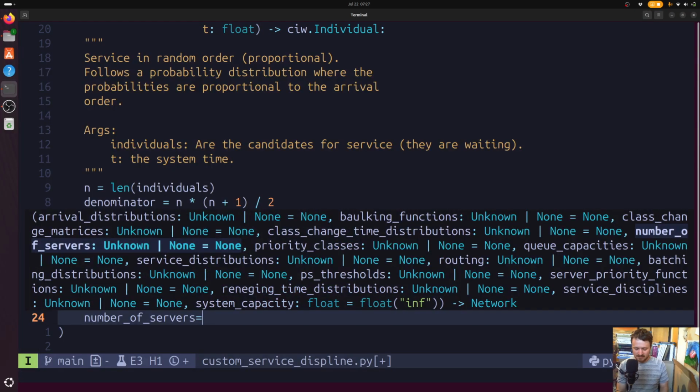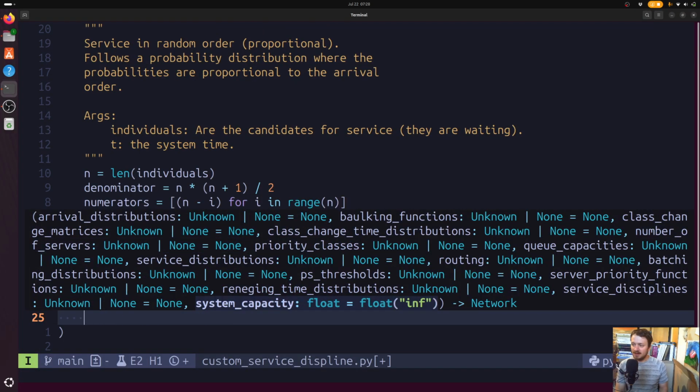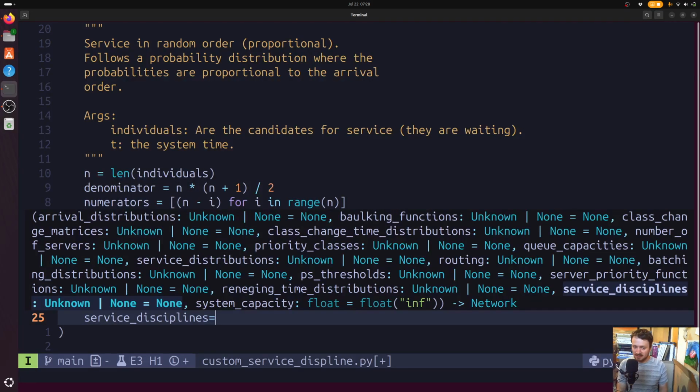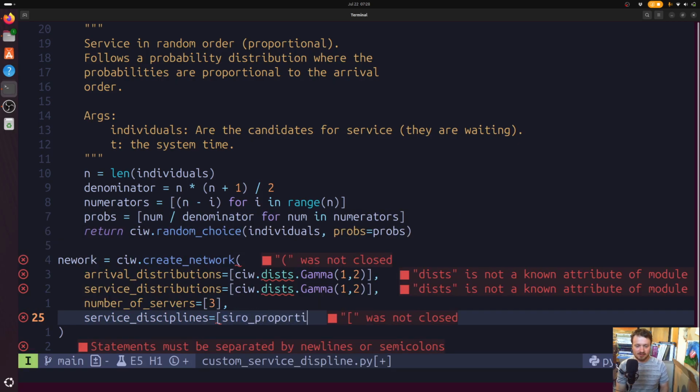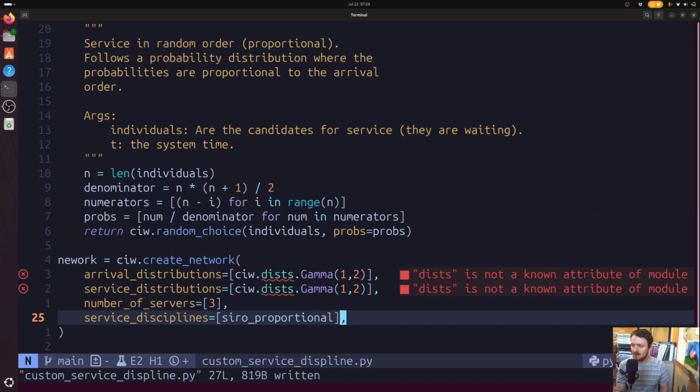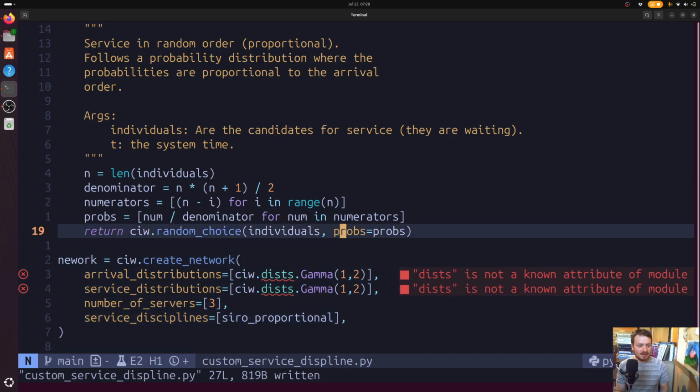And the number of servers, let's say that there are 3 servers. And finally, just like when we supplied service disciplines in an earlier video, it's the same thing. It uses the same interface to pass in the built-in ones or pass in your own custom one. And so I can pass in our zero proportional here as just a function. And that should be our network.